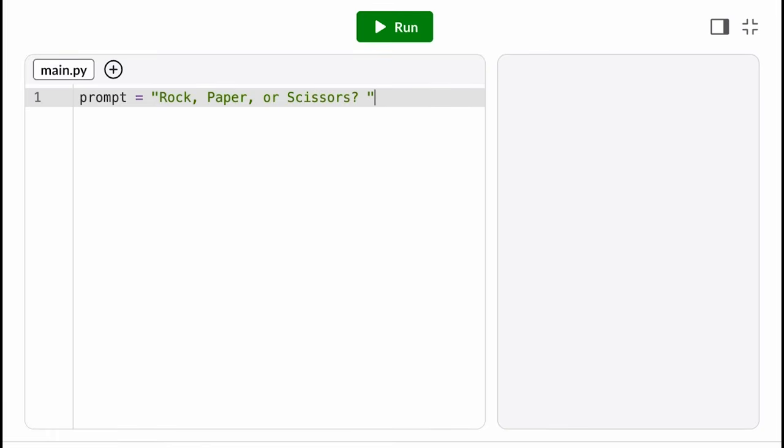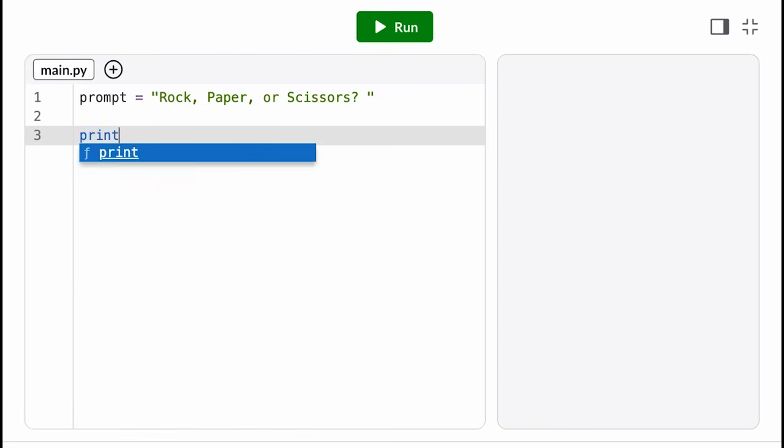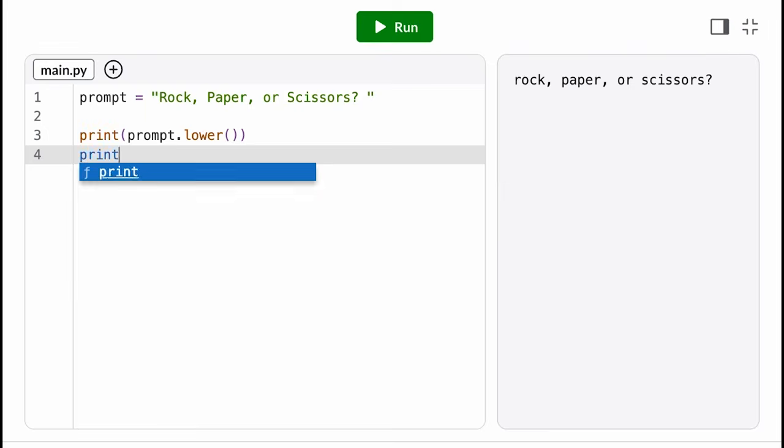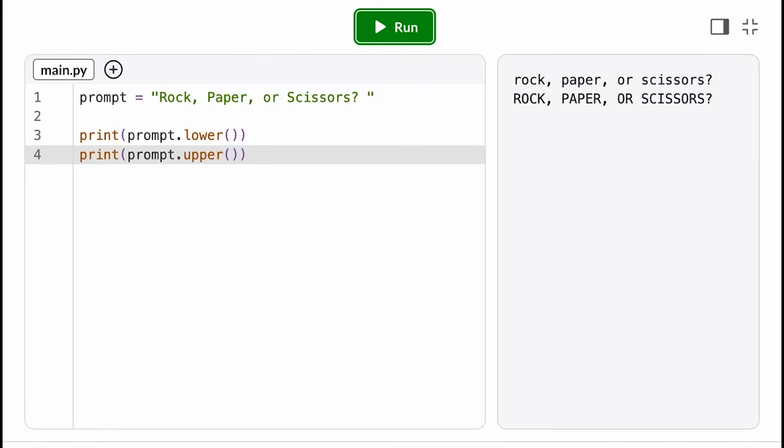Okay, all that syntax out of the way, what string methods does Python give us? To start, we have the lower and upper methods. These take the string and convert it to either all lowercase or all uppercase. Any number or symbol characters it leaves the same.